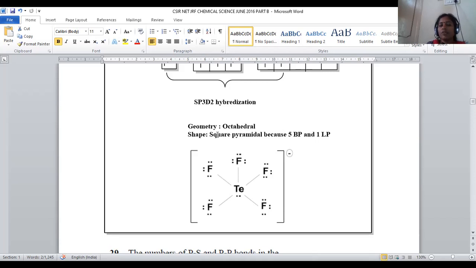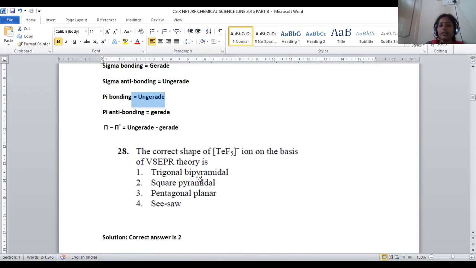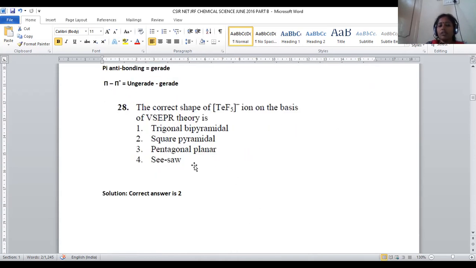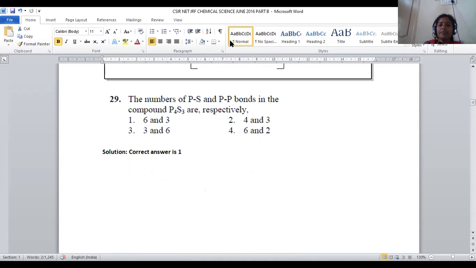The shape of the molecule will be square pyramidal. They are asking for the shape of the molecule only, so square pyramidal is the right answer. Being sp3d2 hybridization with one lone pair of electrons, it is considered square pyramidal. For question number 28, option number 2 will be the right answer. Let us move on to question number 29.